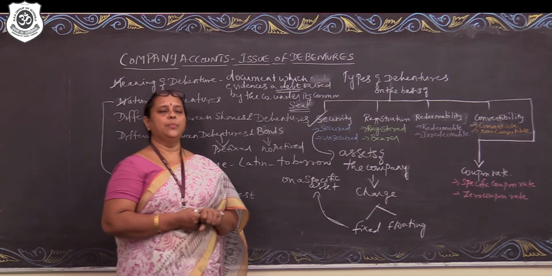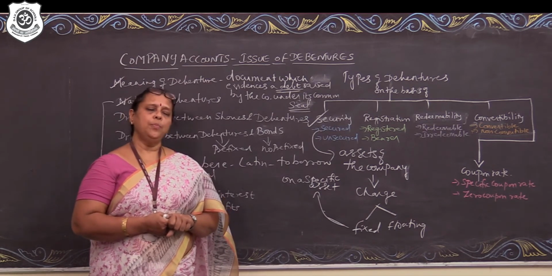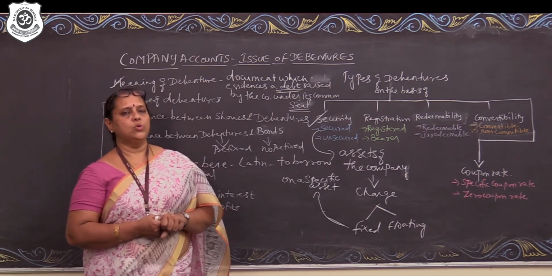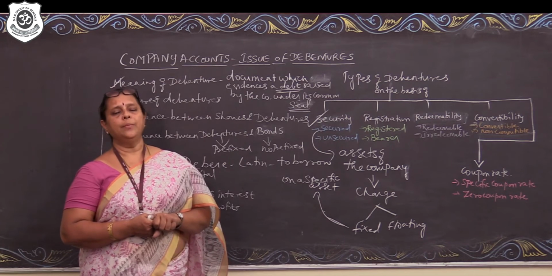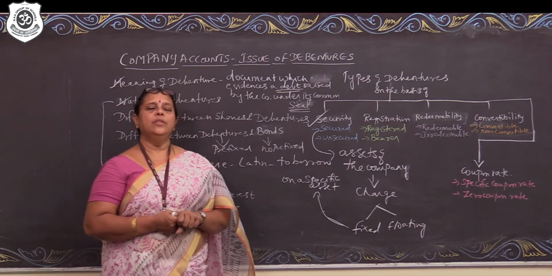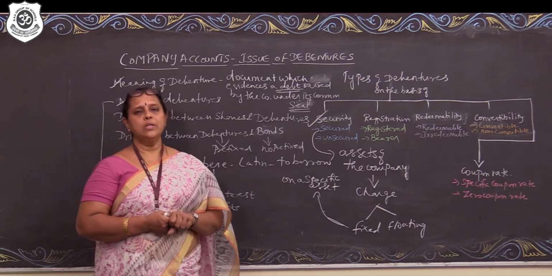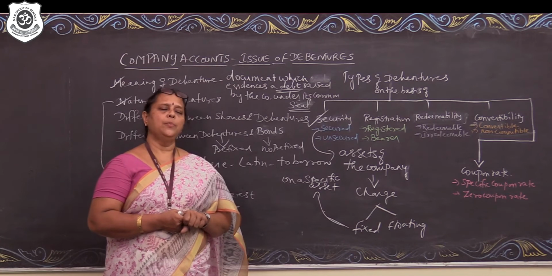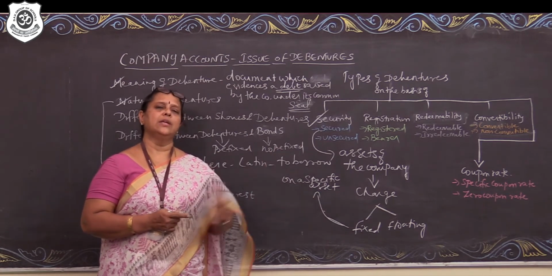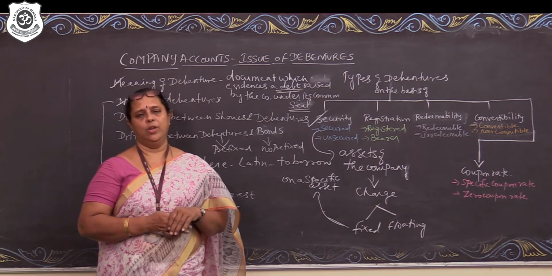So in case the company is able to realize the asset only at a lesser price, then it may have to look for alternative avenues of repayment. So the company in general creates only floating charge by which the debentures are secured against the assets of the company. So in case of default, the company might proceed with realizing any asset with which the debentures can be repaid. They are called secured debentures.